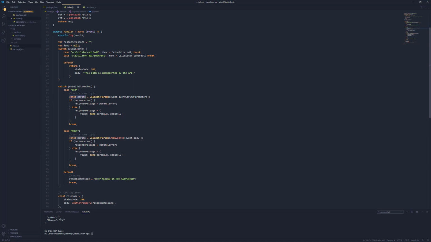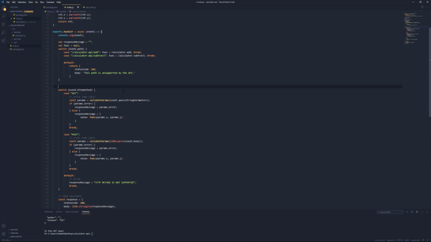But we need to make sure that this is a single variable that's only declared once. So one thing that we can do is maybe make this a variable and initialize it to null. And I just had a thought, because this code is the same in both cases, it looks like.